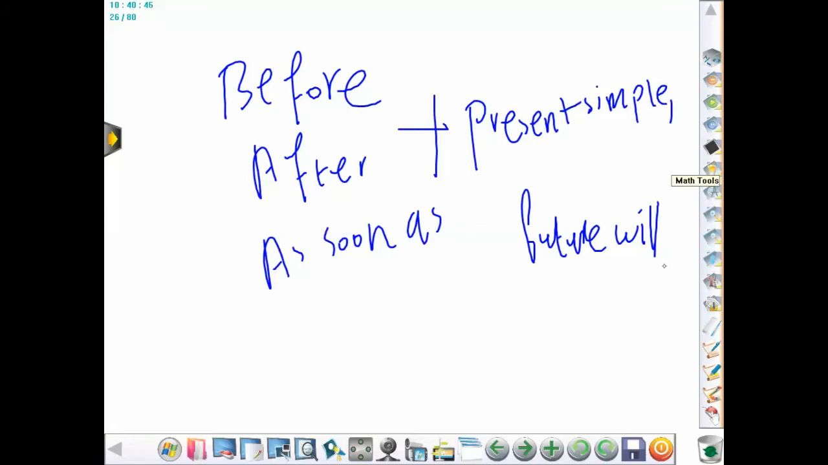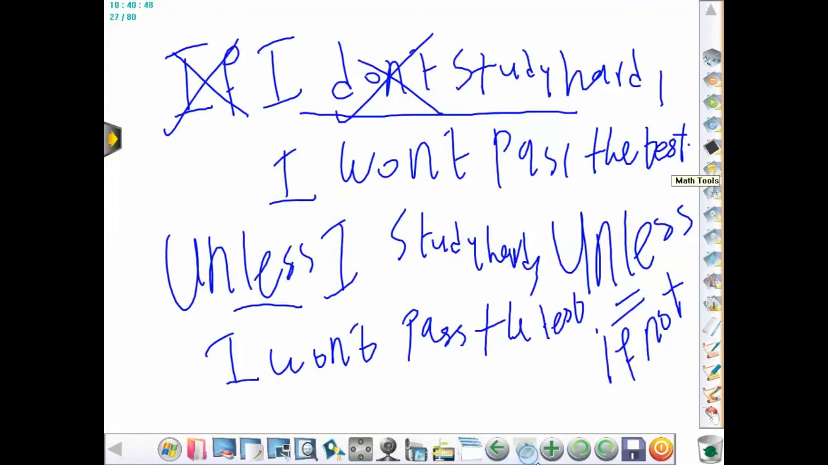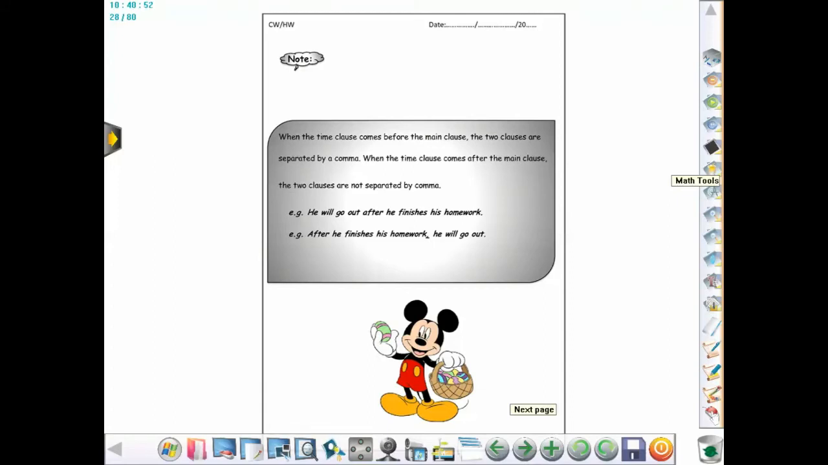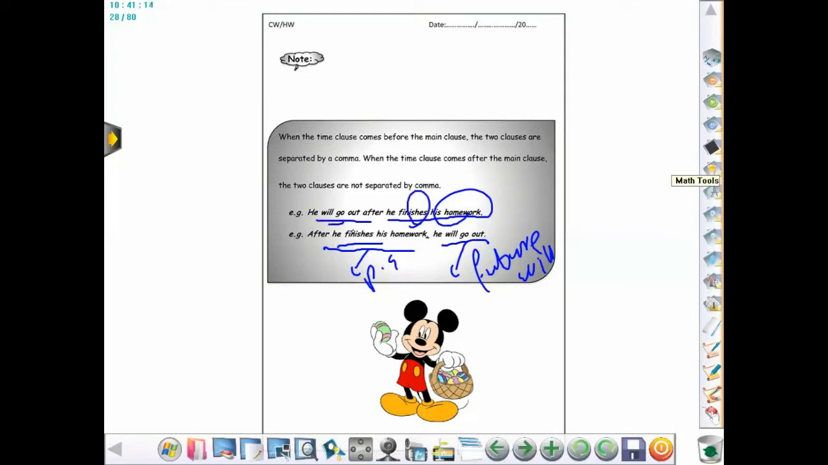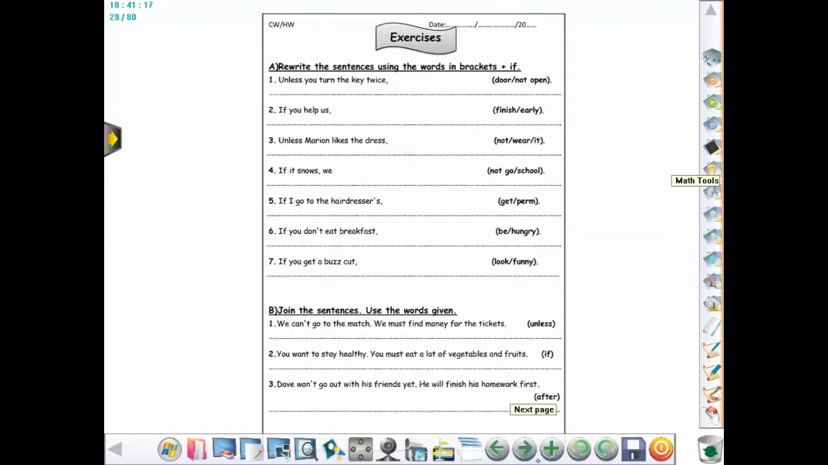Let's practice some examples here. So I say, after he finishes his homework, he will go out. So this is present simple, and this is future will, right? He will go out. I can put the main clause at the beginning here. After he finishes his homework, okay? So present simple and future will. So let's practice some exercises on the structure here.